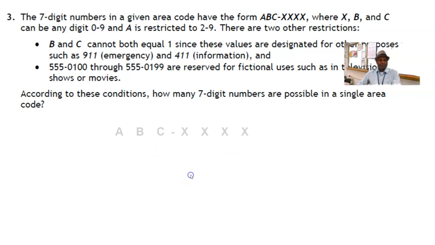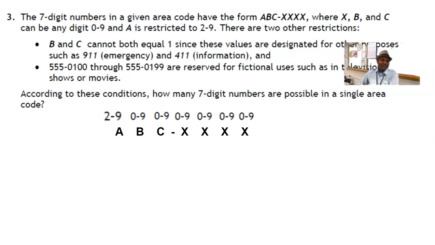Well, here is your 7-digit number. Notice that we have 0 through 9 available for the X's and for B and for C. That's 10 choices, and then you've got 8 choices for A. Okay, but since B and C cannot both be equal to 1, we're going to remove a choice for C in case B is equal to 1. So that gives me 9 choices for C.